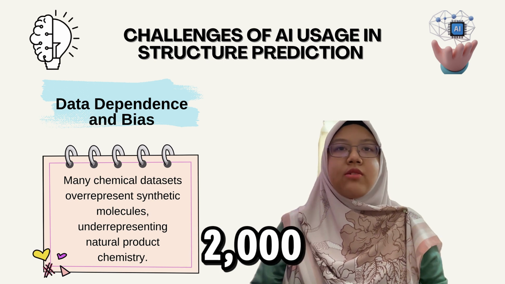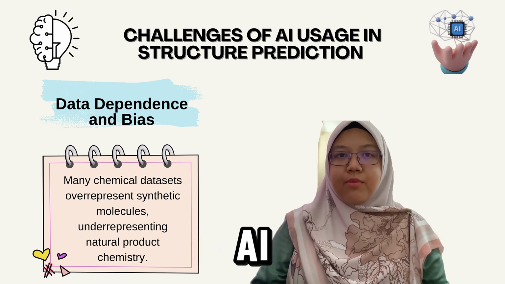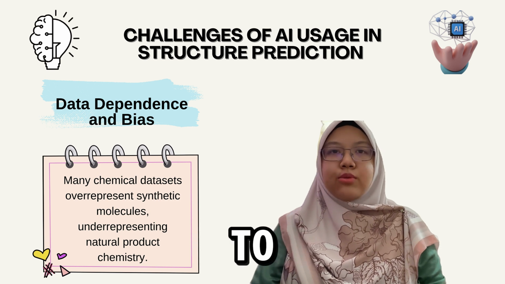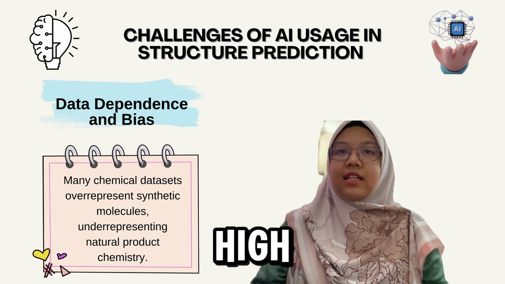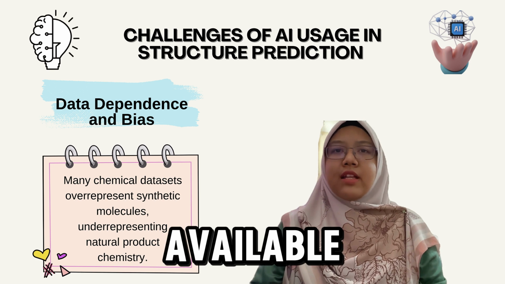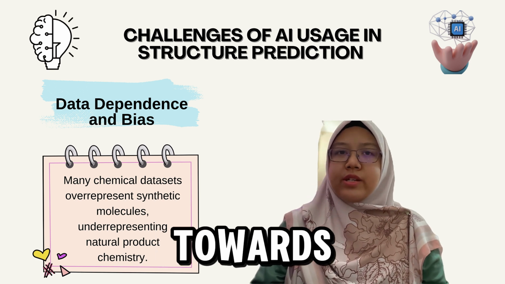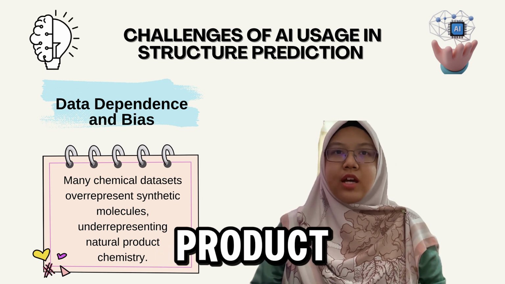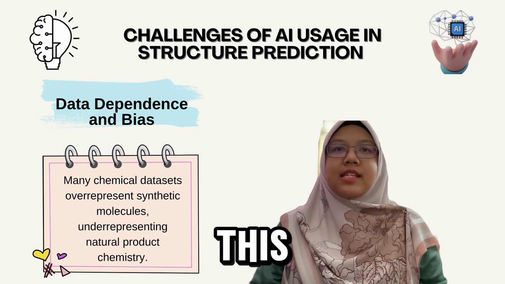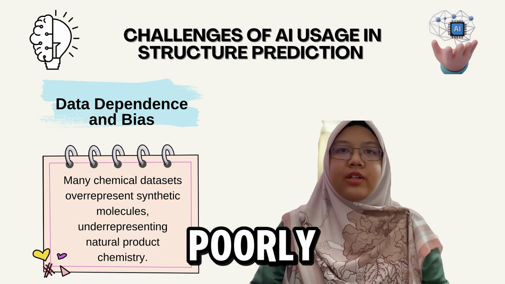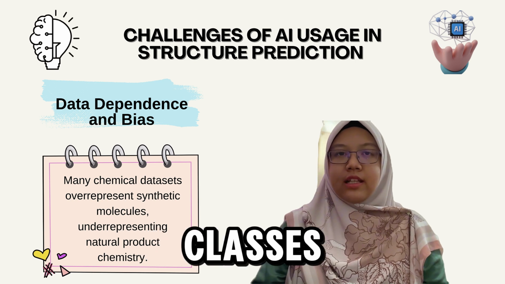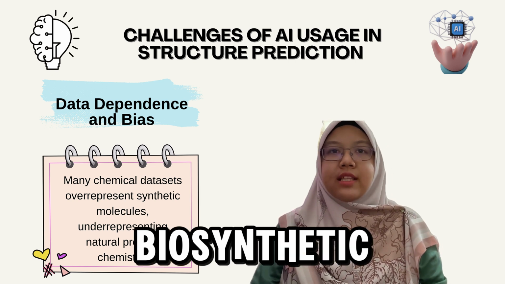As Muloni 2023 warned, the training of Gen AI models relies on access to large, diverse, and high-quality datasets. Many available chemical databases are biased towards synthetic molecules, leaving natural product space underrepresented. This can lead to models that generalize poorly when confronted with novel structural classes or rare biosynthetic logic.